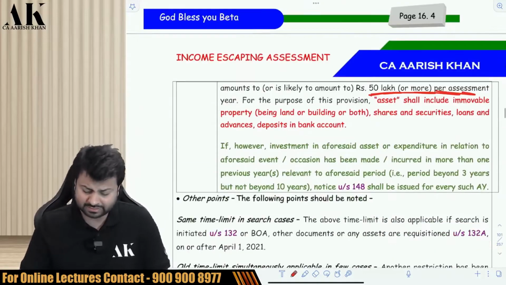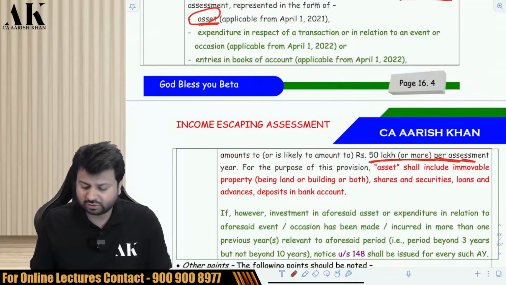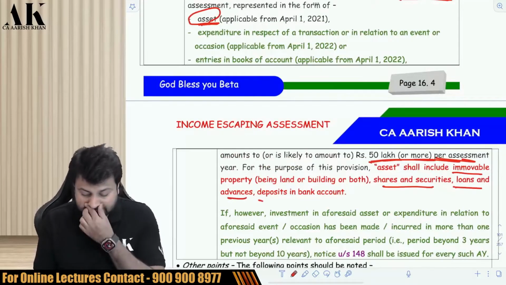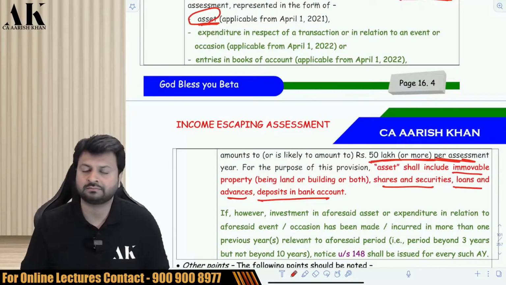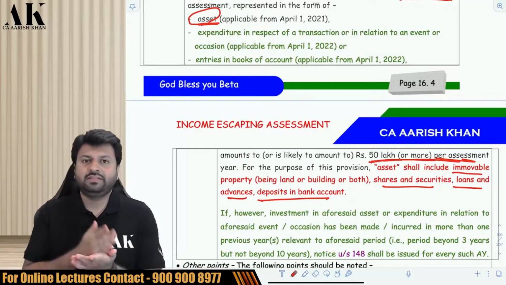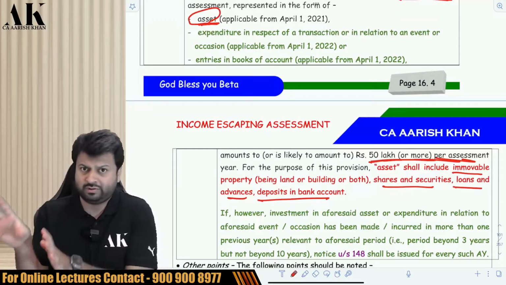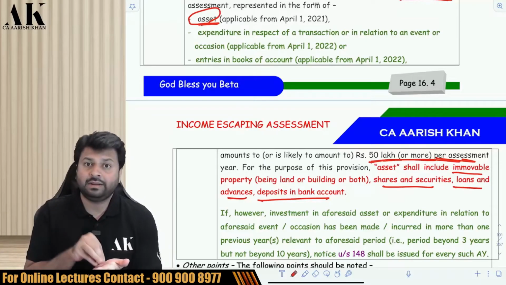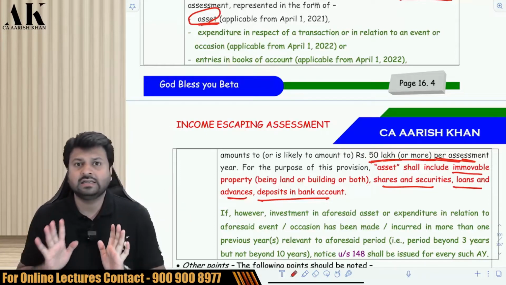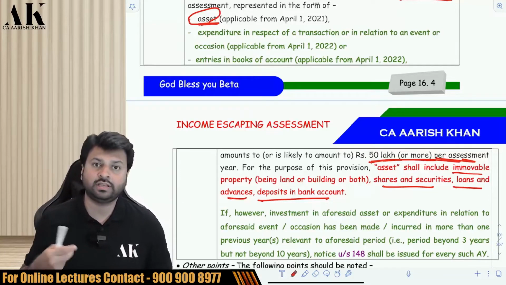What do I mean by the term asset? The asset is defined over here. Asset includes 4-5 items: immovable property, shares and securities, loans and advances, deposits in bank. That's it. This is an exhaustive list. So listen carefully now. If the AO has evidence that the assessee has escaped income of 50 lakh rupees or more for a particular year, and that income is represented in the form of an asset, and that asset represents these 4 assets, then the AO can issue notice even beyond 3 years but up to 10 years.